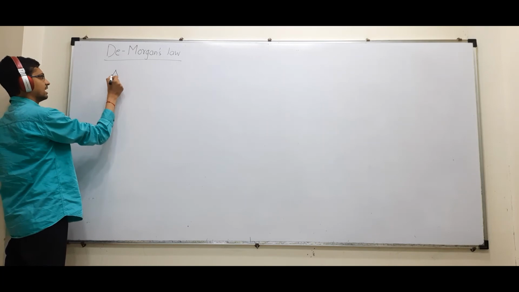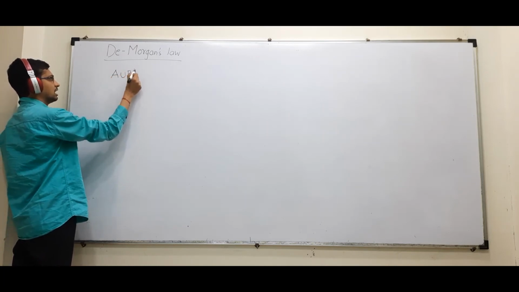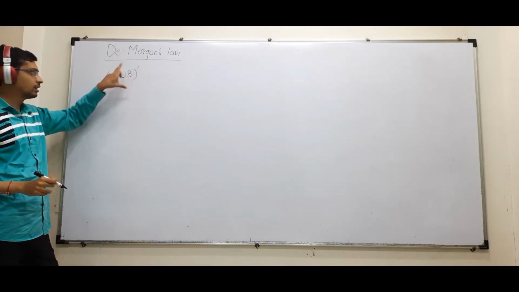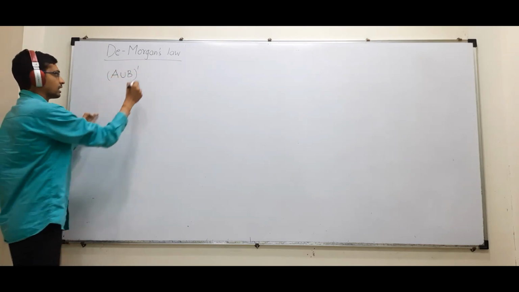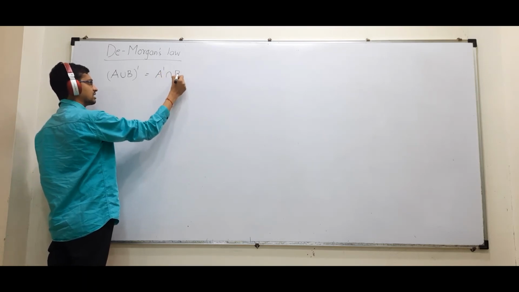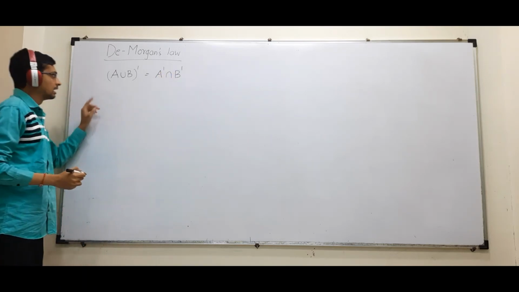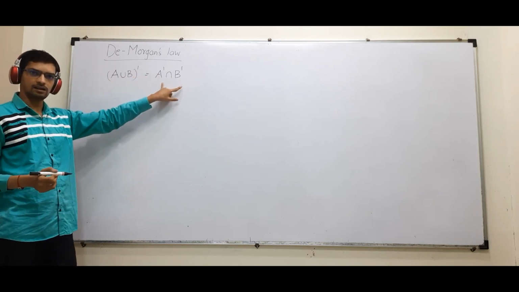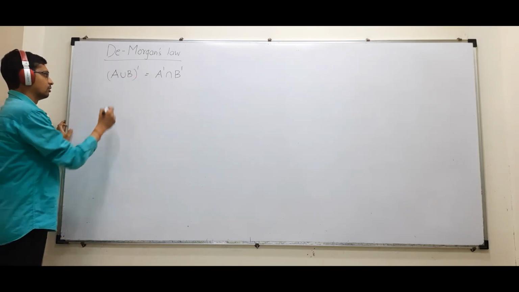So it is said that A union B का complement or complement of A union B is nothing but A complement intersection B complement. Union बन जाता है intersection and बाकी दोनों को complement आएगा. We'll verify this law right now.